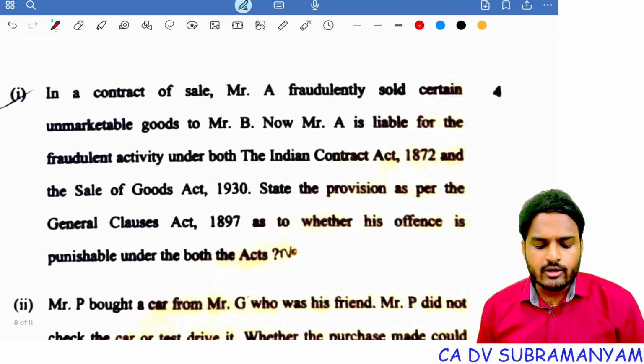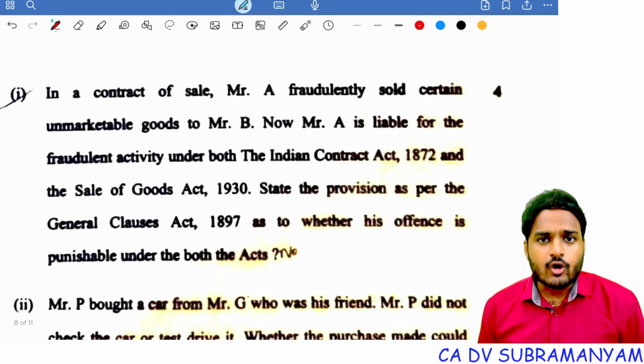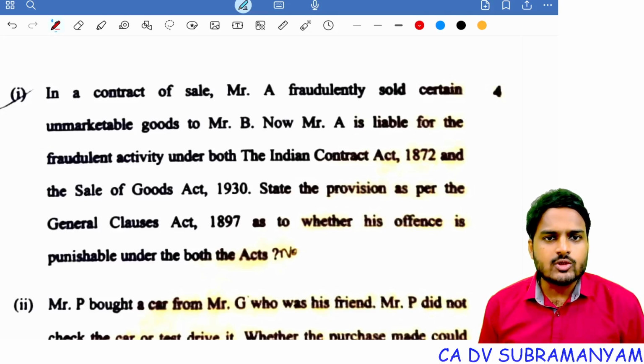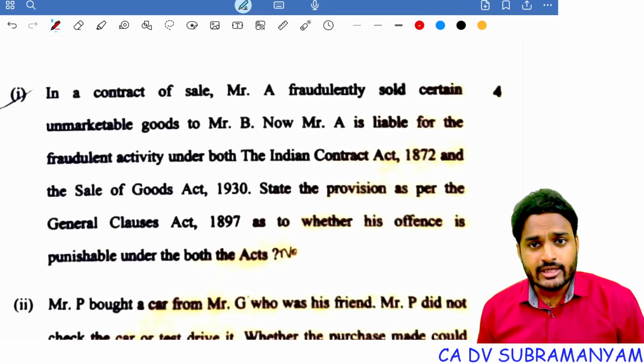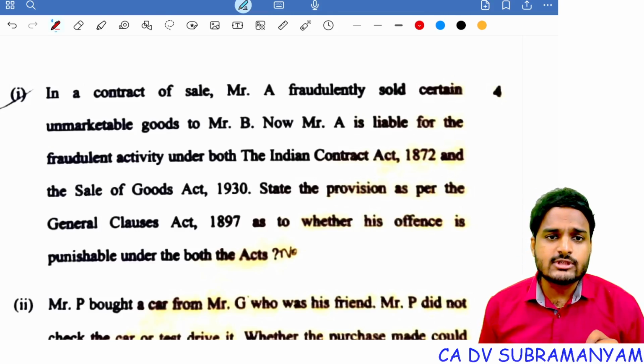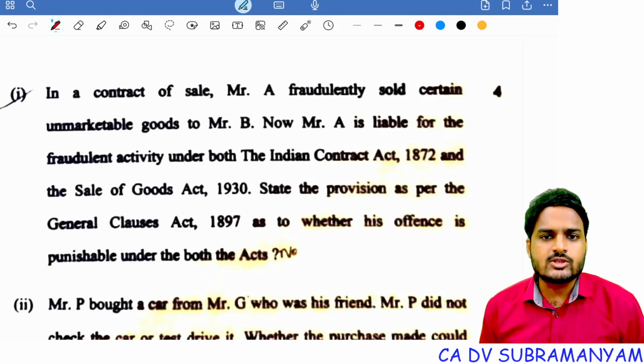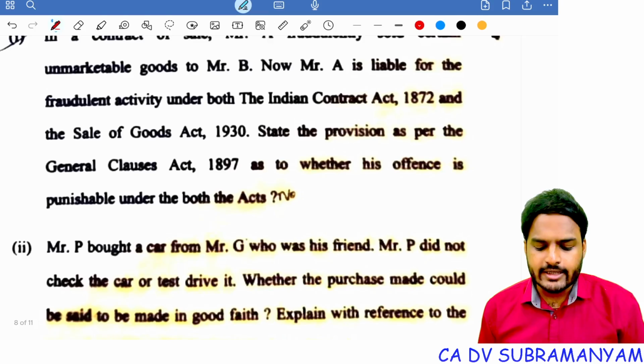Next one. In a contract of sale, Mr. A fraudulently sold certain unmarketable goods to Mr. B. Now, Mr. A is liable for the fraudulent activity under both the Indian Contract Act 1872 and the Sale of Goods Act 1930. State the provision as per the General Clauses Act 1897 as to whether his offence is punishable under both the acts. So this is a question from the General Clauses Act 1897.